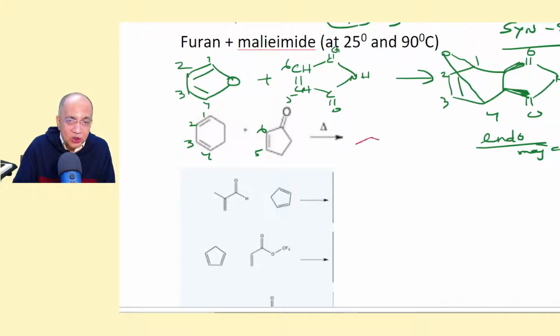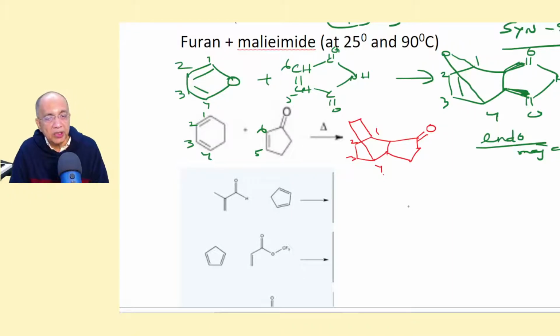Now we combine, and then we see there is a bridge. We are almost at the end of our program. Don't worry at all. 1, 2, 3, 4, and whatever was there, 5, 6, there are connections with 1, 2, 3, so everything will remain the same, and the double bond I missed out, but this will again be endo, more of it, unless we know otherwise.